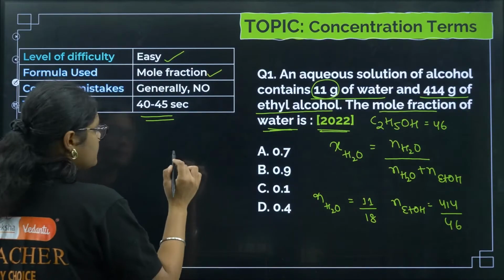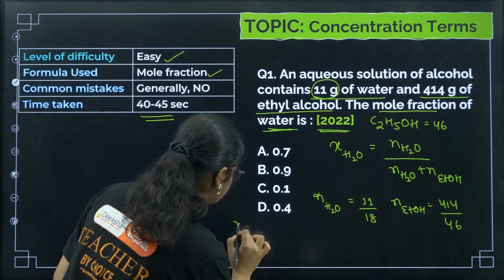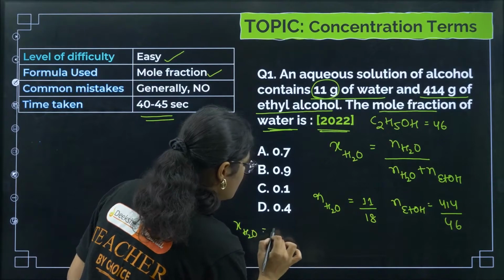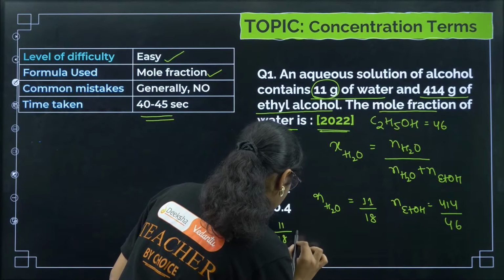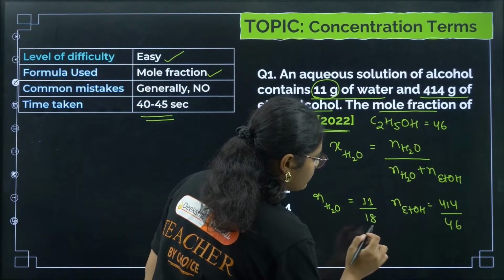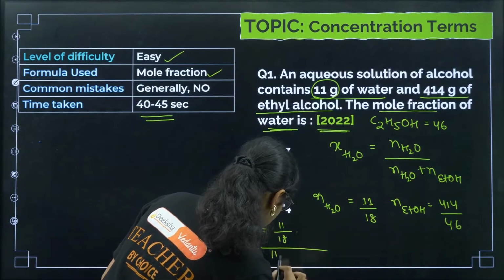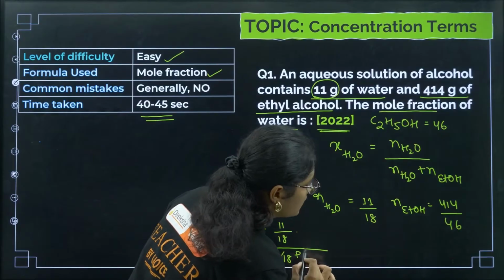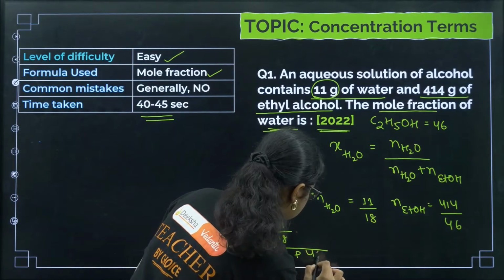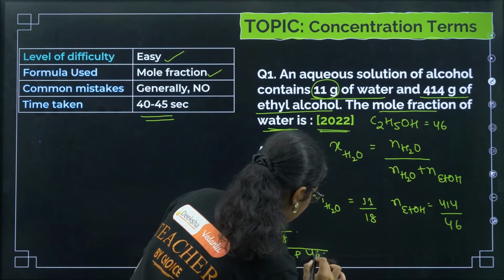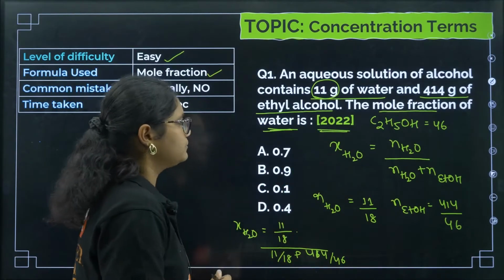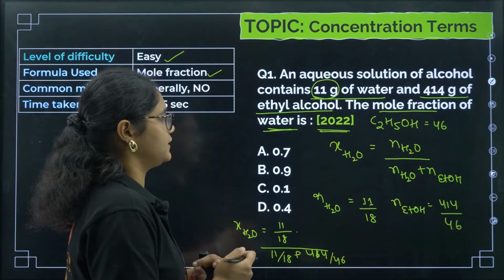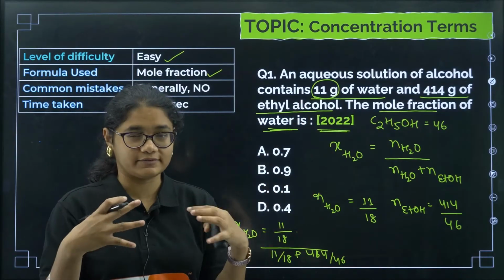So what I'll get here, x of water will be equal to, we can keep 11 by 18, divided by 11 by 18 plus 414 by 46. Okay, so now one thing you can see here, that mass of water is very less.